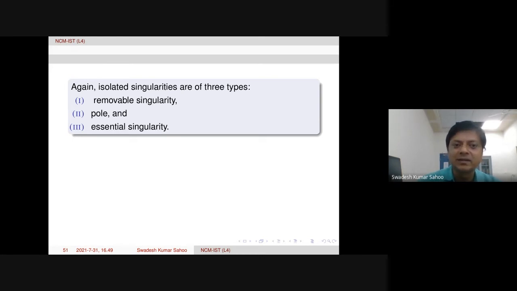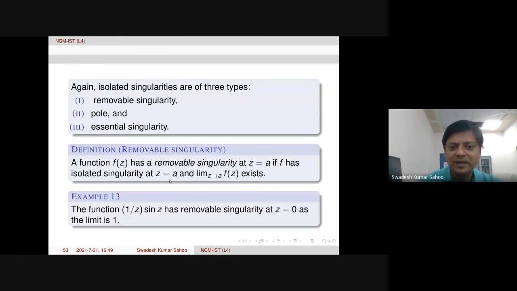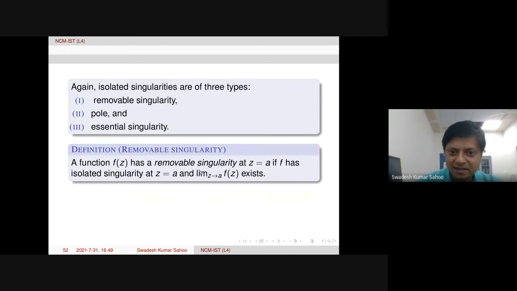Okay, then we'll stop. So first is removable singularity: a function f has a removable singularity at the point z equal to a if f has an isolated singularity, of course, at z equal to a, and this extra condition, the limit exists. The limit of f of z when z tends to a exists. Then this point z equal to a is called the point of removable singularity for the function f.